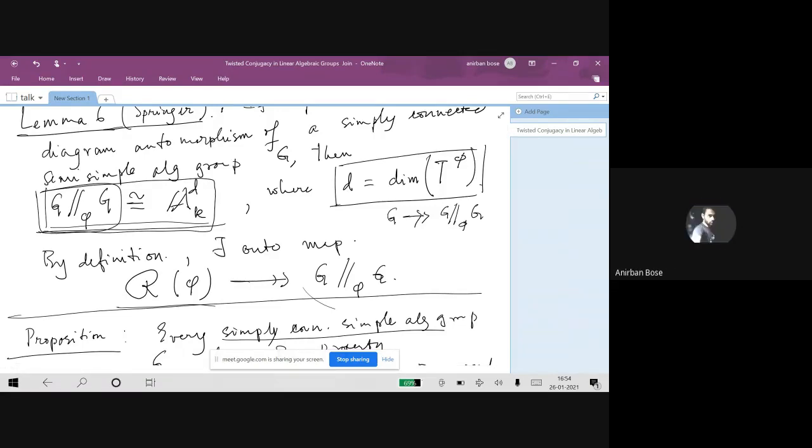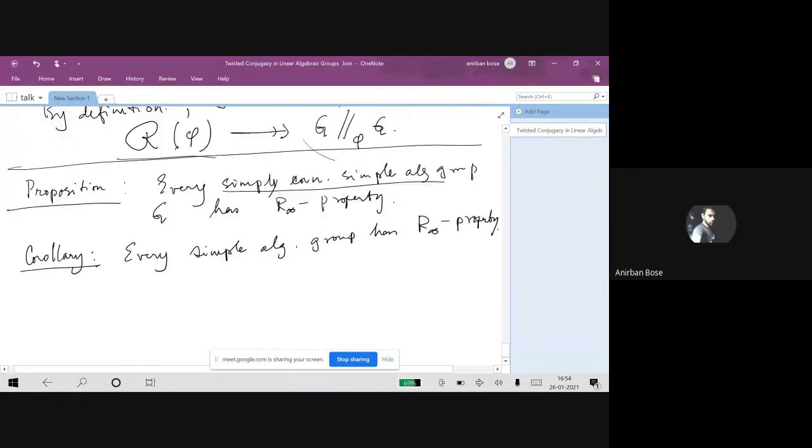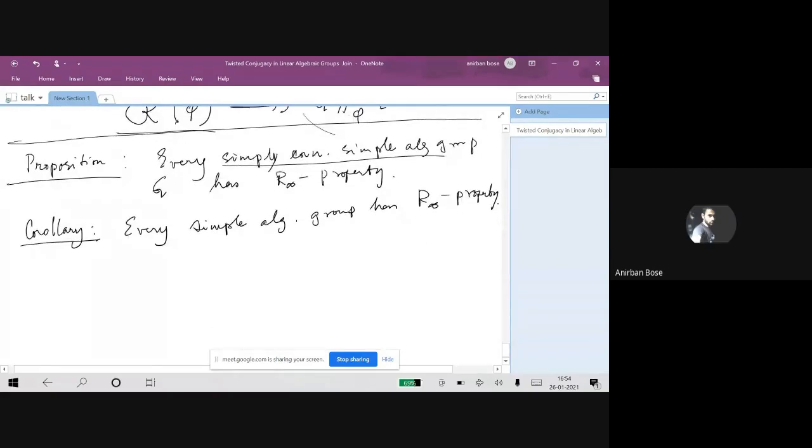Now we take help of that morphism, which is constant on the orbits, and since it is constant on the orbits, we can just define a set theoretic map from here to there. So as a corollary, we can deduce that every simple algebraic group has R infinity property, and once that is there with us, we can very easily move to semi-simple ones.